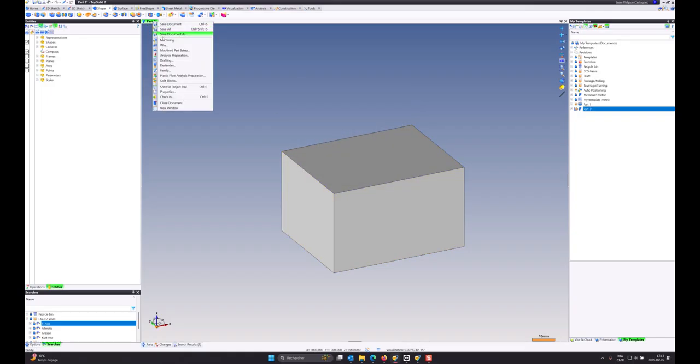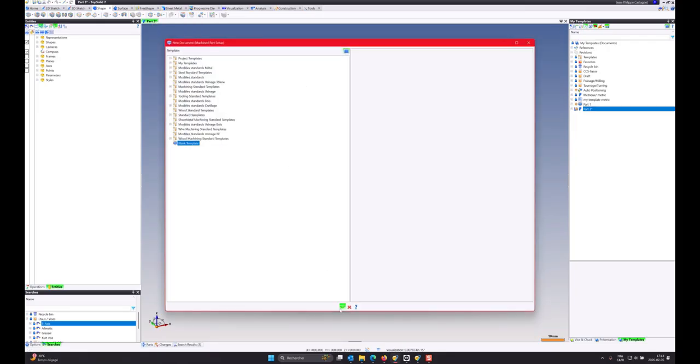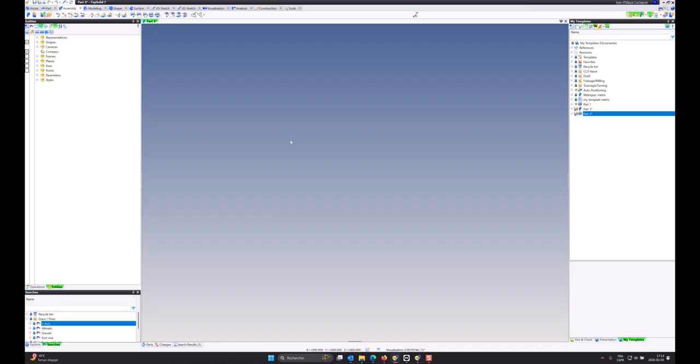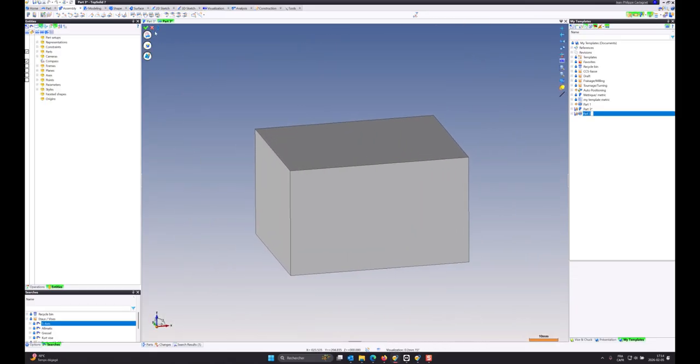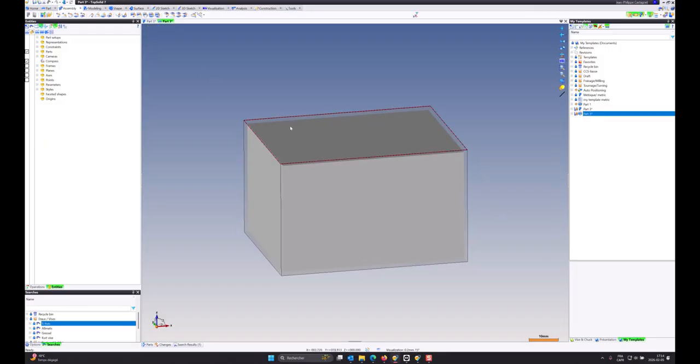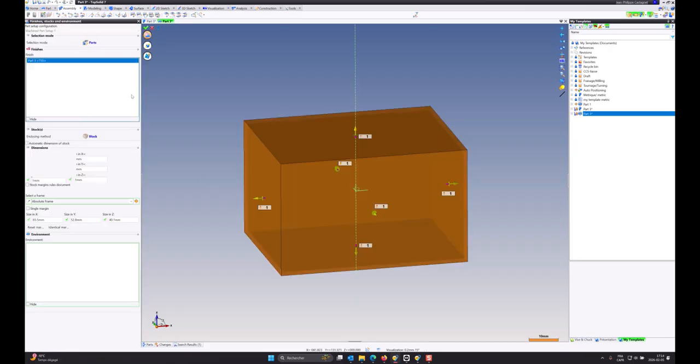Let's go and create a machine part setup from a blank. I can actually close this, or I can set the stock with the margins that I want. I can edit this, and I can set whatever margin I want on each side, or however you want to have the default.